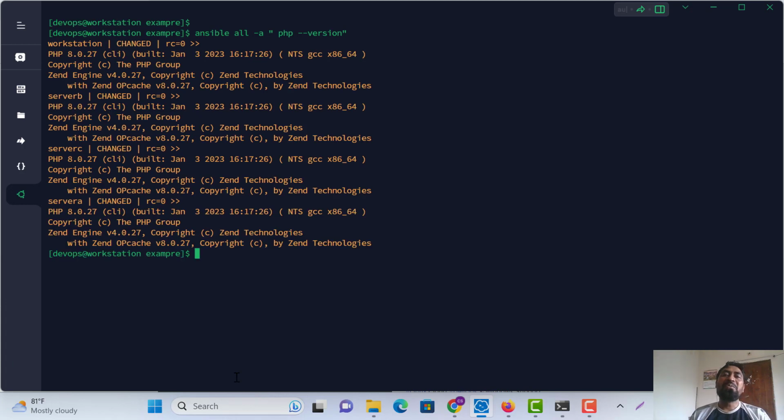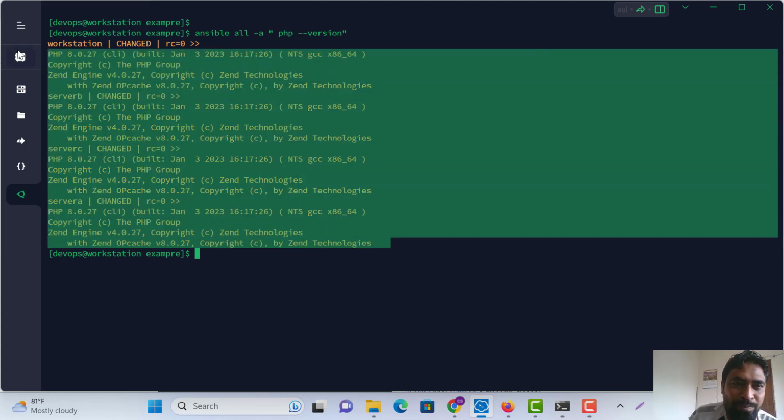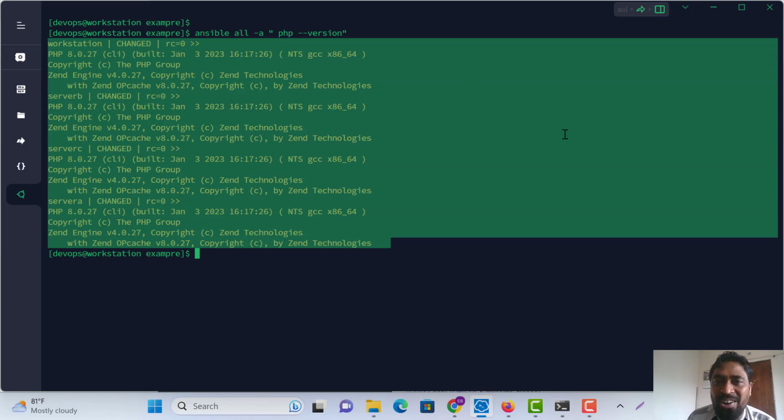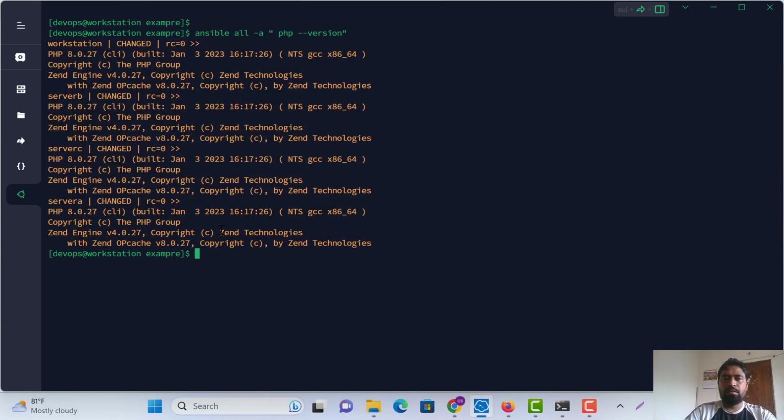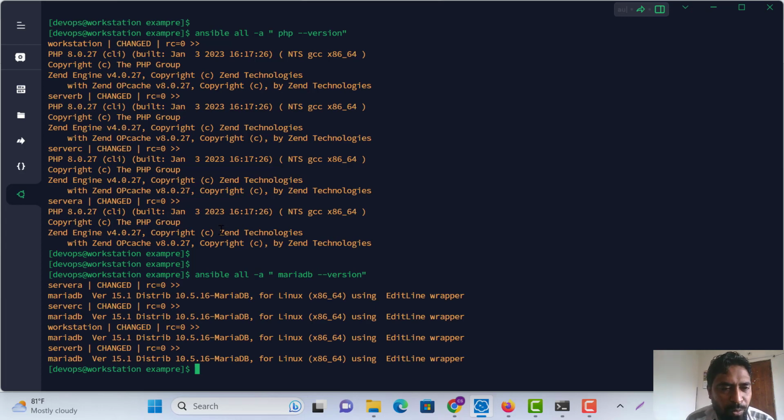PHP version: all workstations have a PHP version, server B, server C, server A. Here are all the versions. Now we'll see MariaDB on all workstations. Just wait a sec. I think all our hosts have MariaDB 15.1.